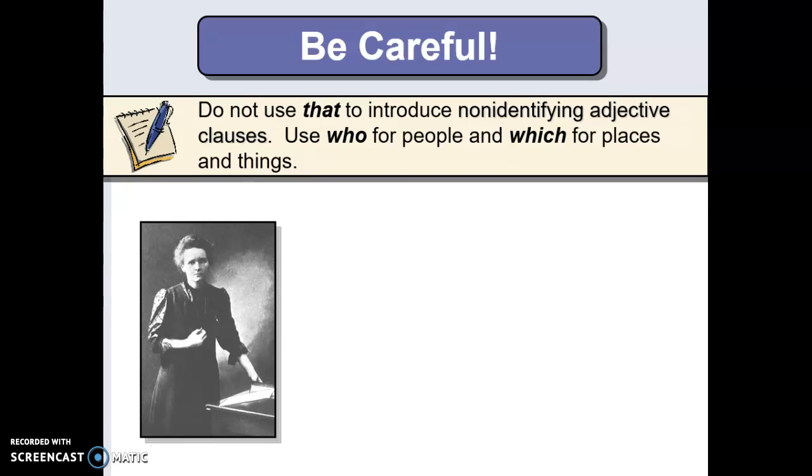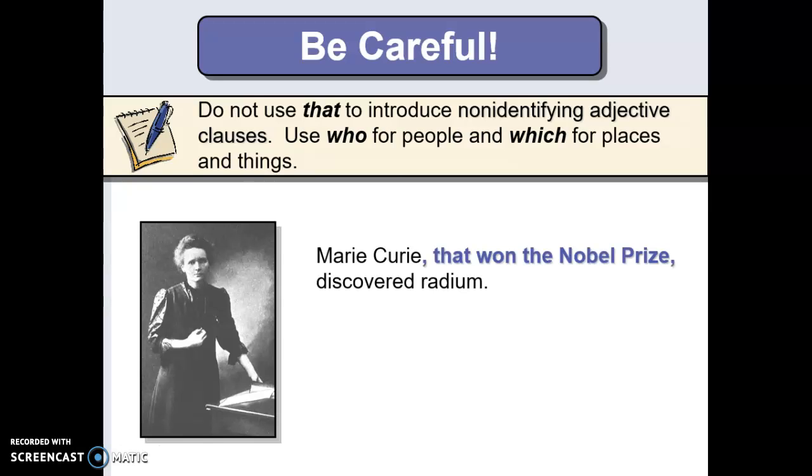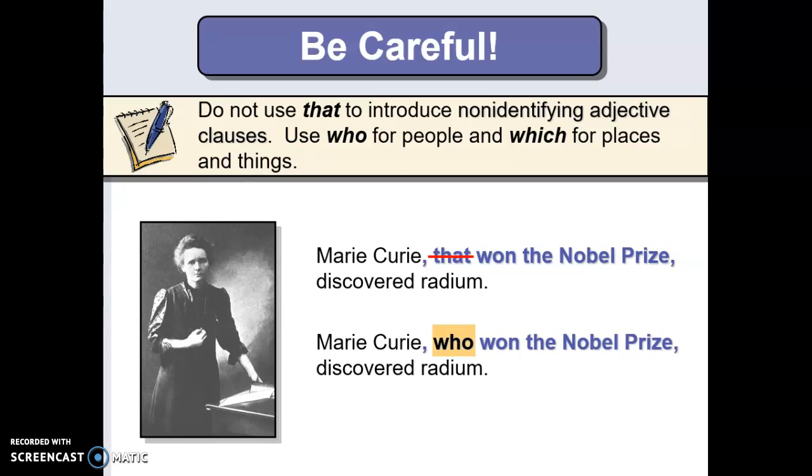Do not use that to introduce non-identifying adjective clauses. Use who for people and which for places and things. Okay? Marie Curie, that won the Nobel Prize, discovered radium. Not good. Okay? You want to say Marie Curie, who won the Nobel Prize, discovered radium. Okay?